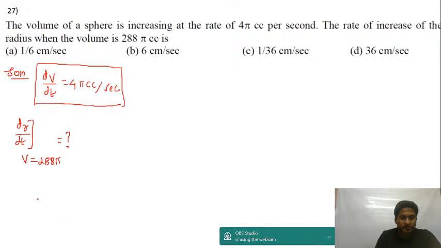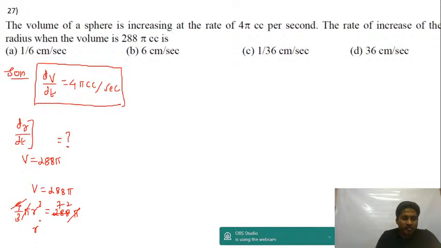Note this step now. Volume is equal to 288 pi, that is given in the question. Volume of a sphere is equal to 4 by 3 pi r cube. So 4 by 3 pi r cube is equal to 288 pi. Cancel pi and pi, 4 will cancel with this 72 times.